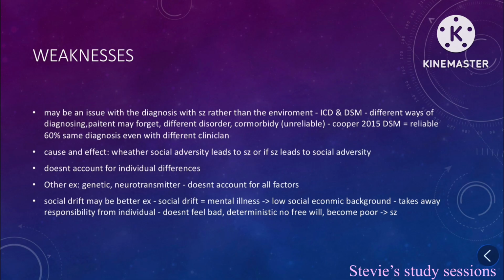Social drift theory may be a better explanation. Social drift of the mental illness, leading to people going down the economic ladder. Social drift theory takes away the blame from the individual, as it's not their fault that they have become poor. However, it's deterministic and they have no free will with this theory. They're going to become poor because of their mental illness, no matter what.